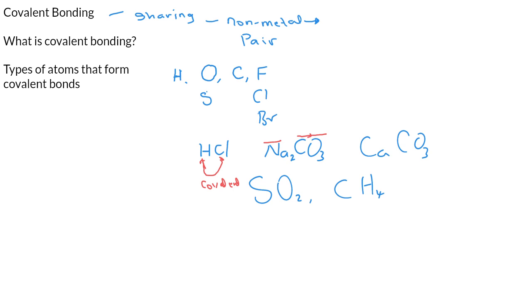So between these other two and sodium, we have ionic bonding because we have a metal and a non-metal. The same thing goes for calcium and this. Calcium is a metal and these two are non-metals. So the only type of bond that exists between them is ionic.